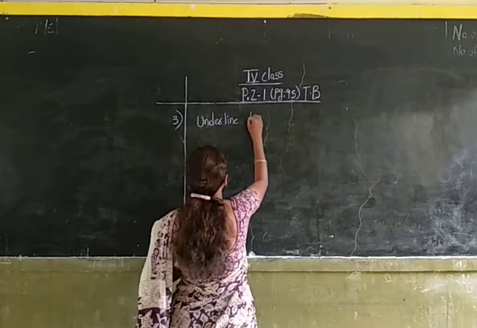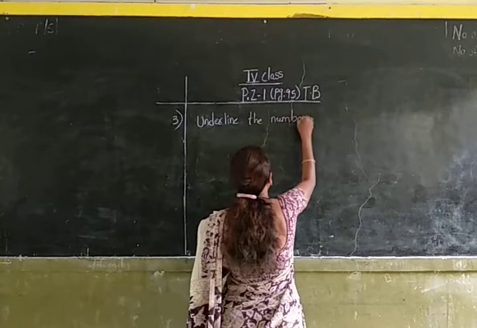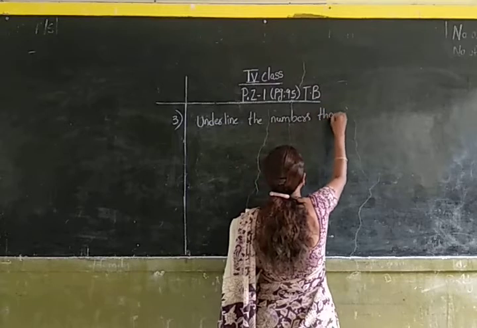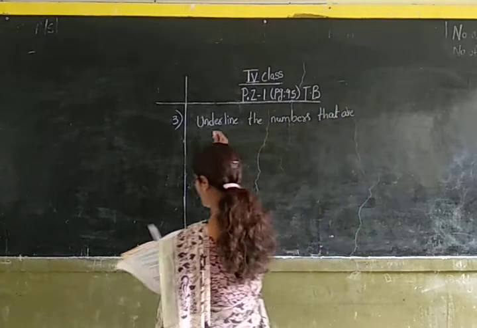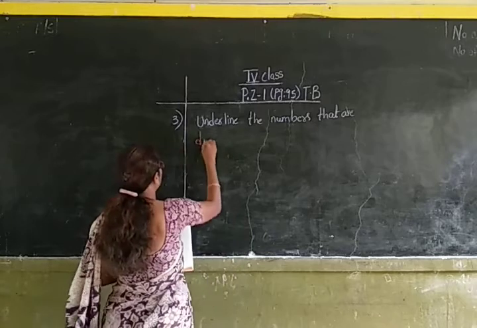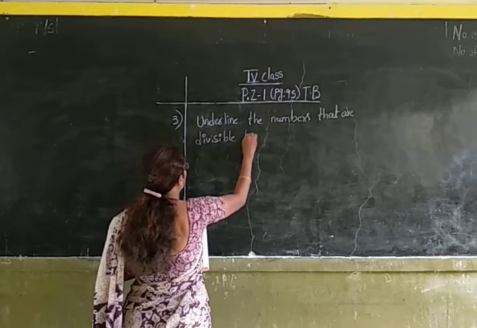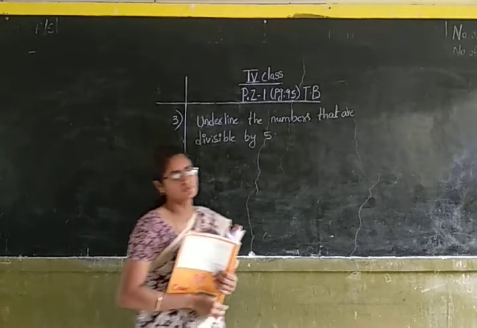Underline the numbers that are divisible by 5.